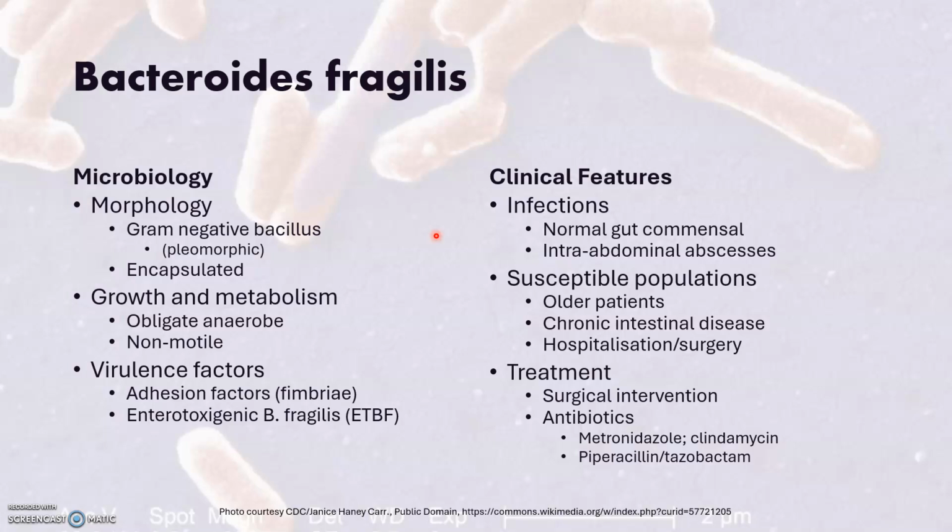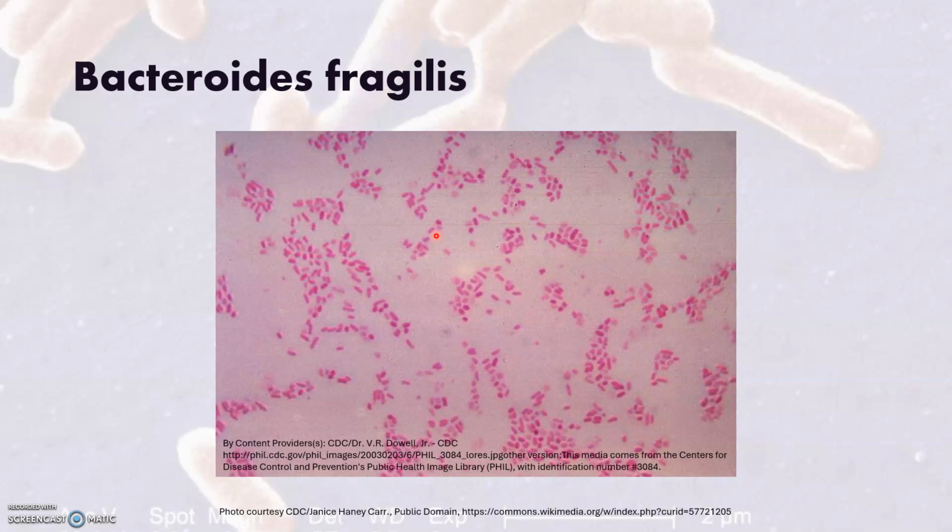Susceptible populations include older patients, those with chronic intestinal disease, and patients who have been hospitalized or had recent abdominal surgery. Because it forms abscesses, surgical intervention is often necessary, and we've listed some of the common antibiotics used in this infection. Here's a picture of B. fragilis.